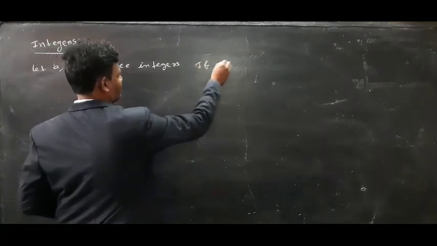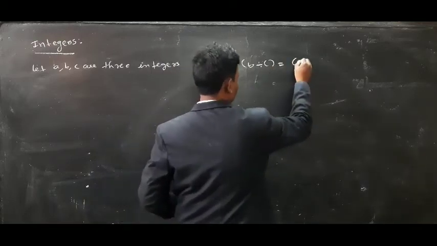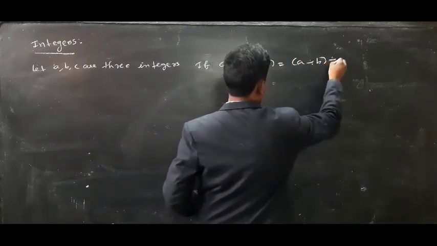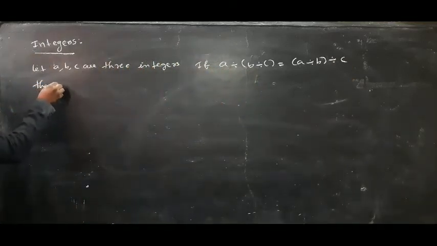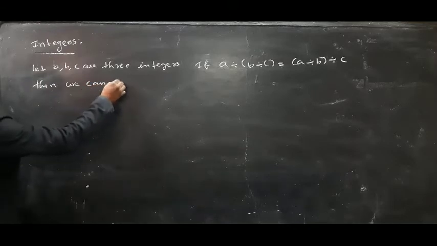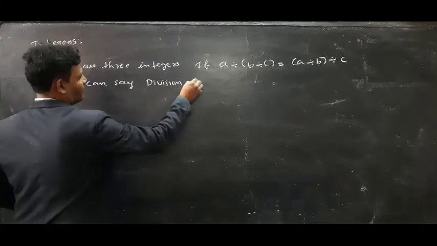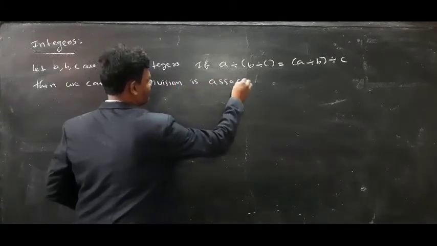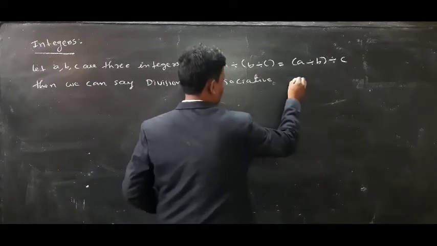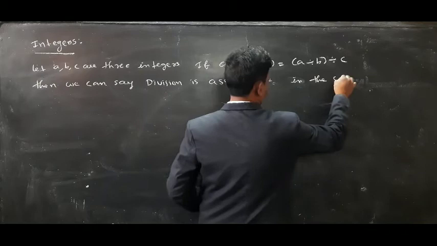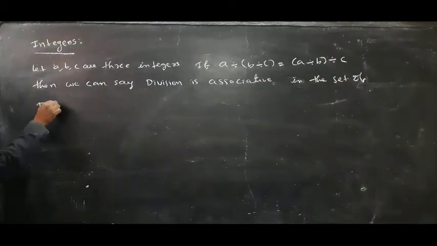If a divided by b divided by c is equal to a divided by b and divided by c, then we can say division is associative in the set of integers.